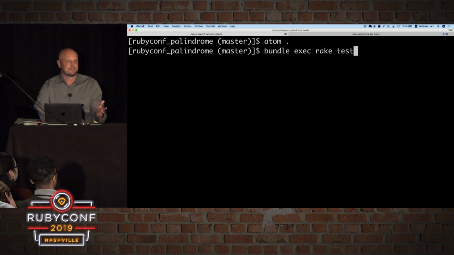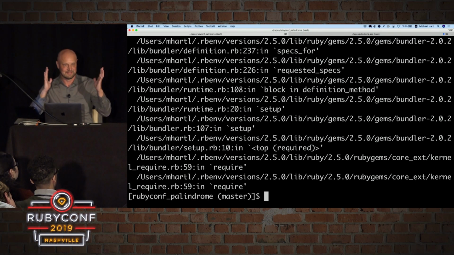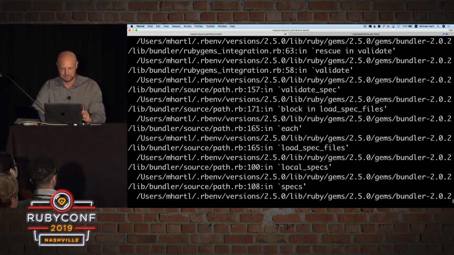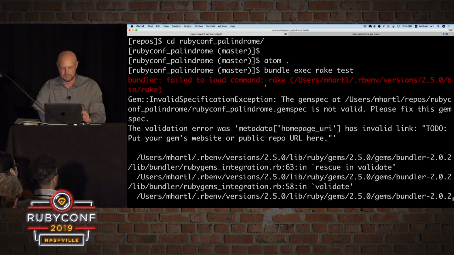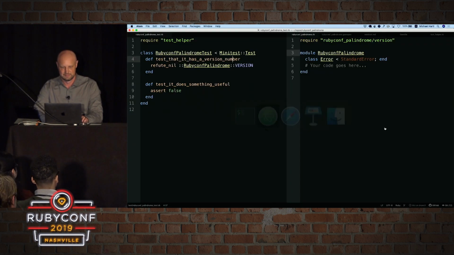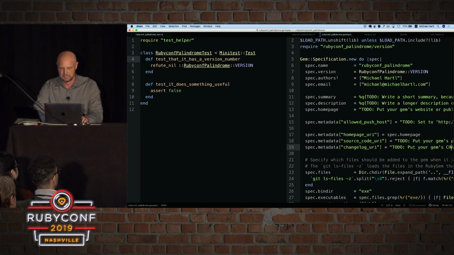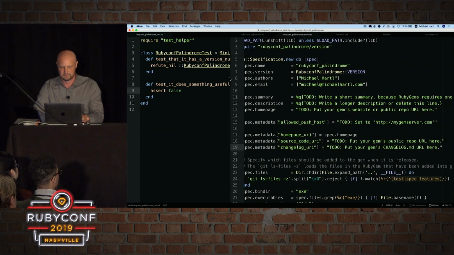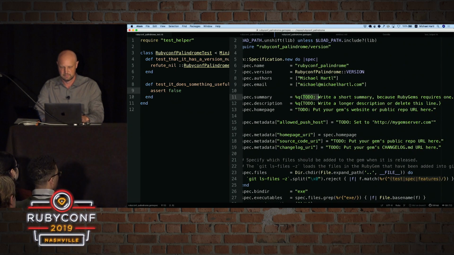So what happens when you just generate a gem and run the test suite? It's an error. But this is actually a really useful error. This is great design on the part of the people who made Bundler, because what it does is it sees that there are these to-dos in the specification file. So it fails completely. As a reminder that you cannot publish this thing, you better do this first. You better change the specification. And so here's the spec file. I'm just going to go through and remove these to-dos.